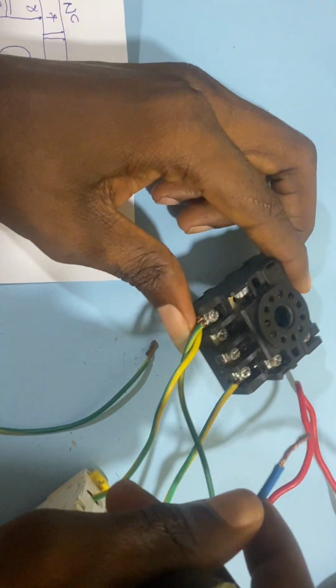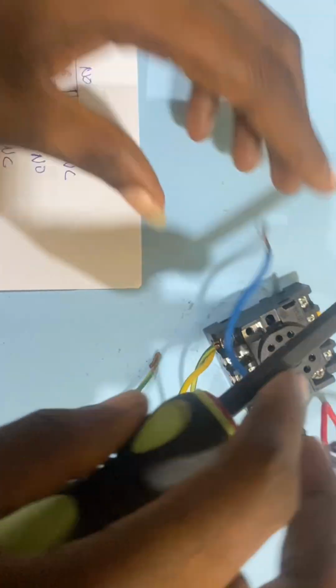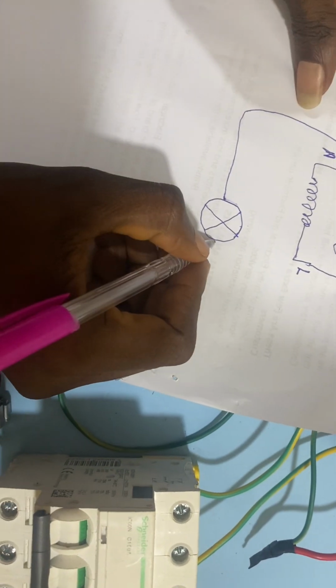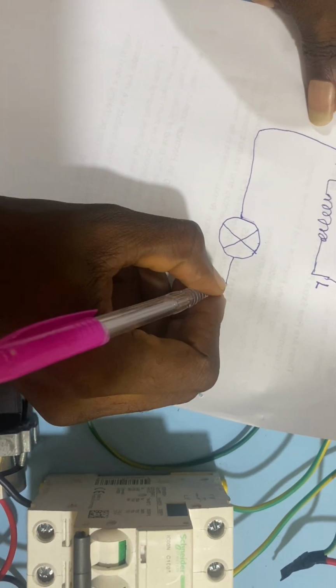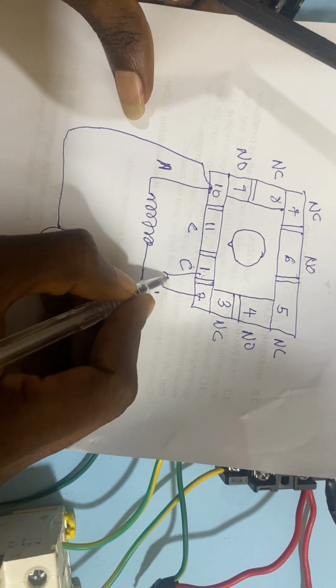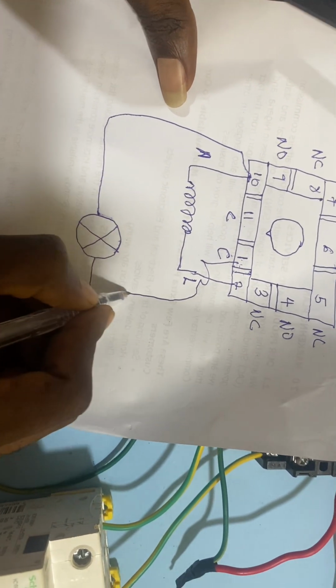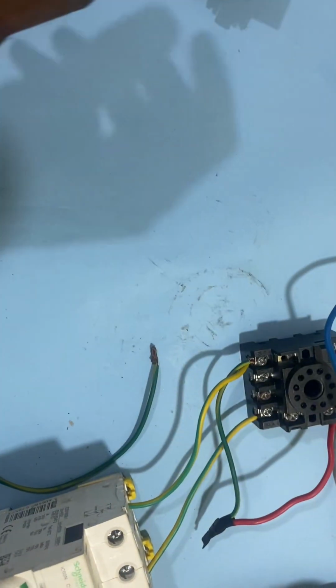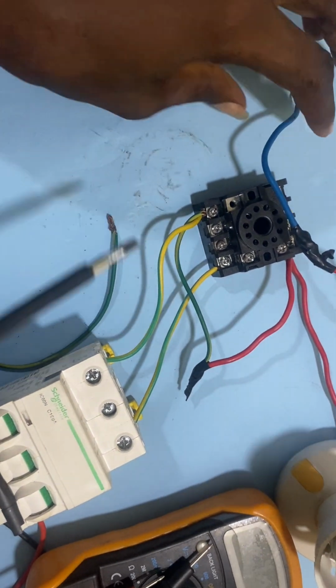So this is the live supply from the bulb connected to pin 1 of the relay. This is the diagram connected to pin 1. This is pin 1 of the relay connected like this. All right. So let's do the connection together once again.